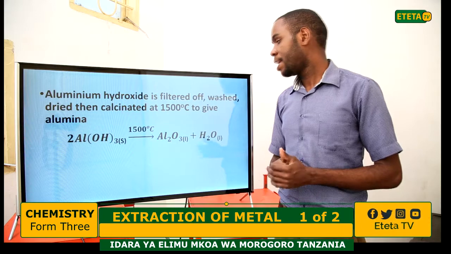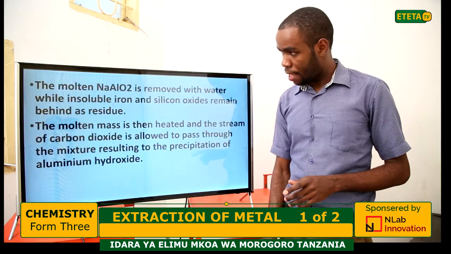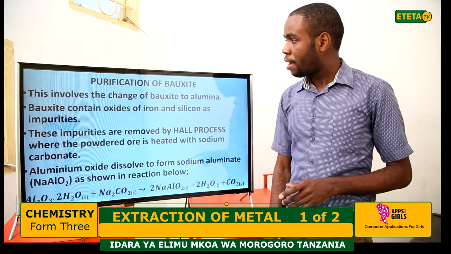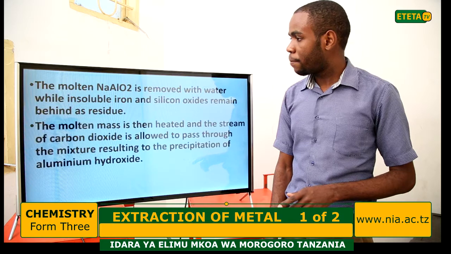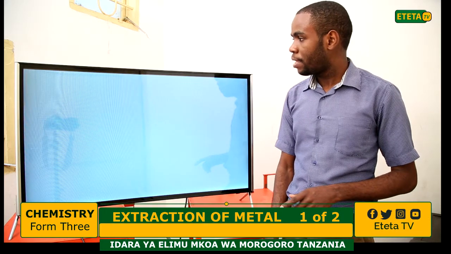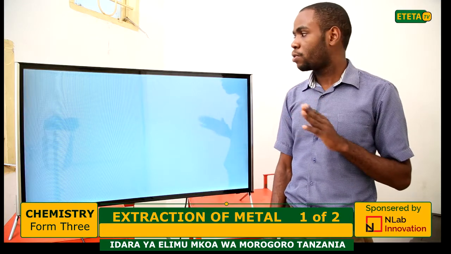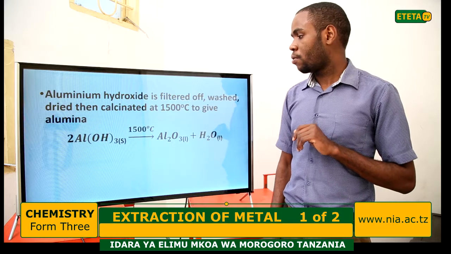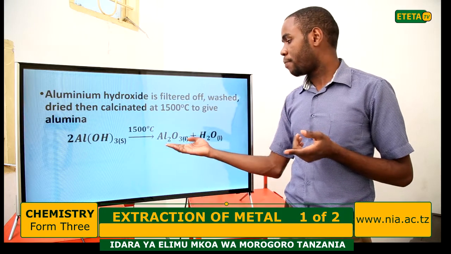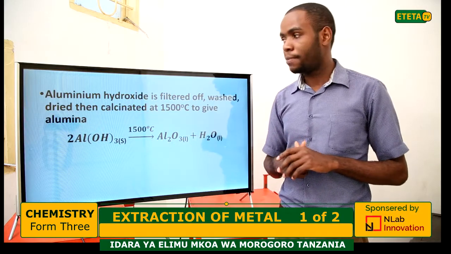So this first method of purification of bauxite involves the change of bauxite to alumina. We change the bauxite, and here we obtain the alumina or aluminium oxide.